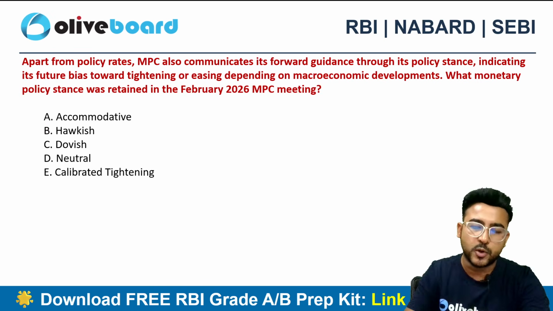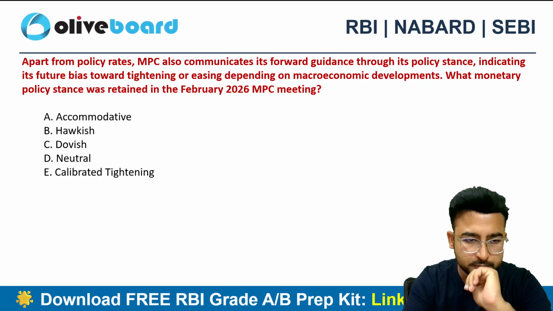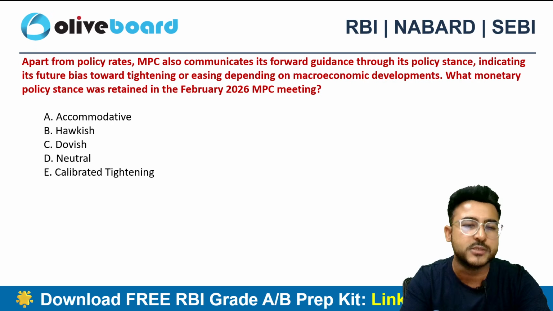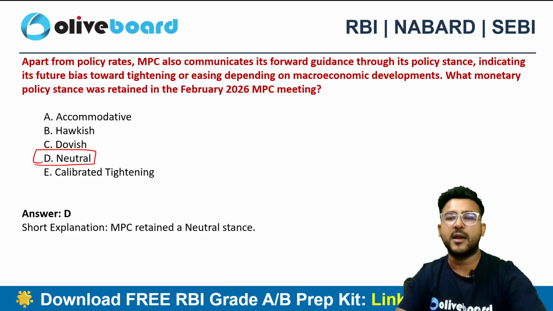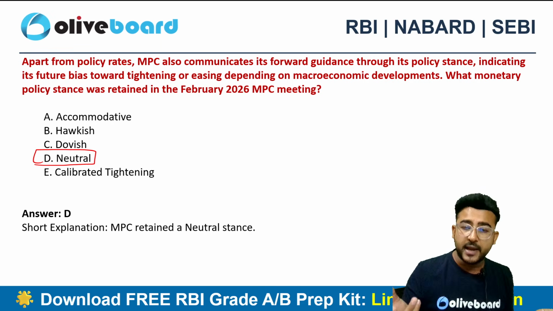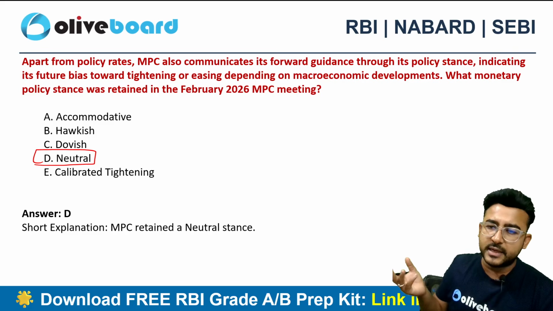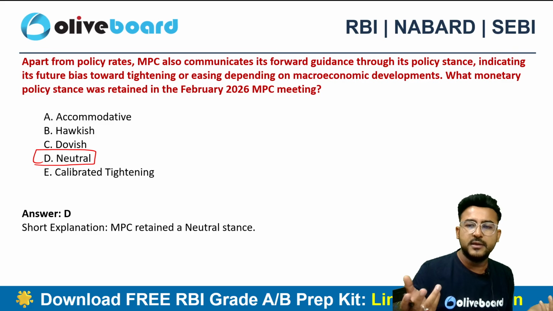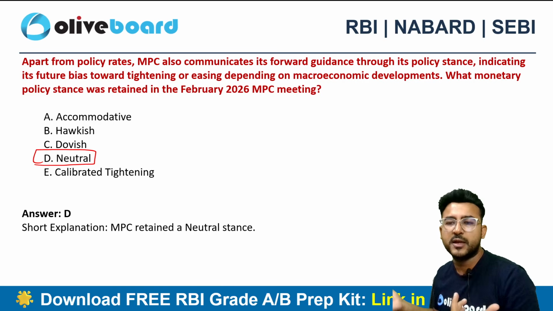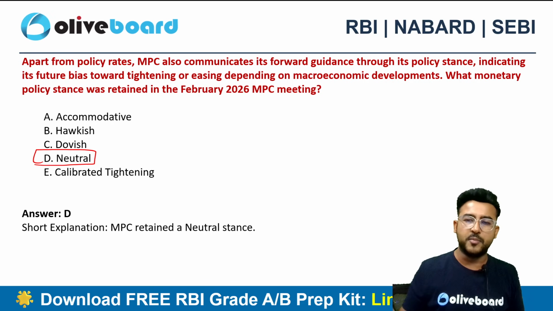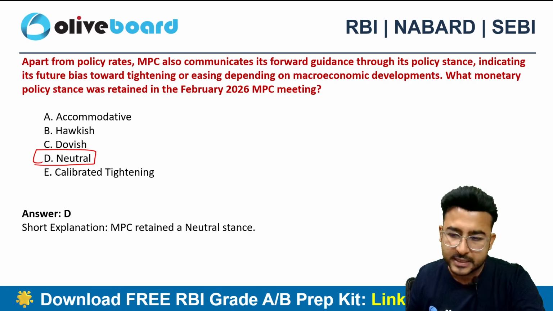And what was the policy stance? Any idea about the policy stance? The policy stance was neutral, right? RBI is quite neutral. That means they are open to rate cuts if required. They are open to increasing the rates if required, right? They are neutral. So time will tell what will happen. Being neutral means you are not at all biased on a particular side. So definitely time will tell. Okay, that's what the neutral stance means.